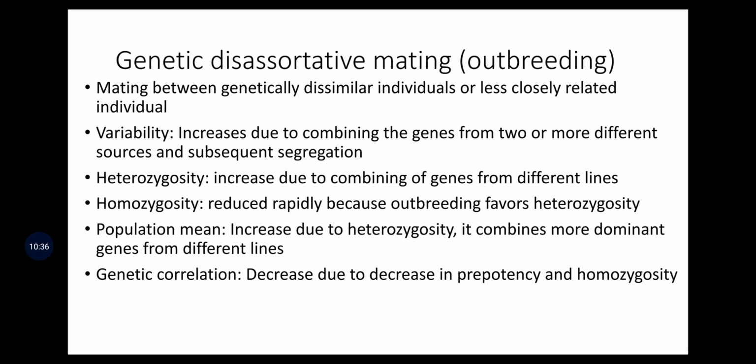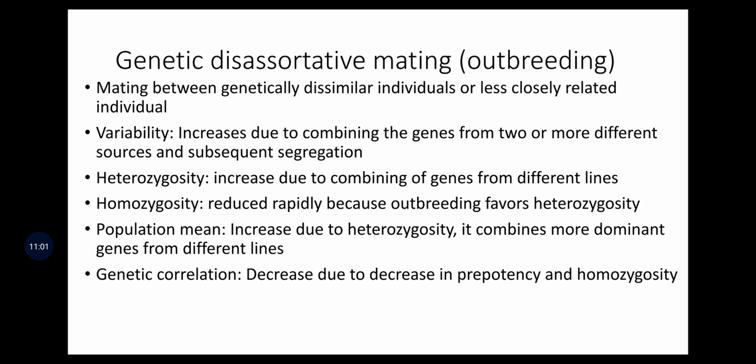Next is genetic disassortative mating. This is also called outcrossing. This is just opposite to genetic assortative mating. Here, genetically dissimilar individuals or less closely related individuals are crossed. So what are the genetic consequences? Variability increases due to combining the genes from two or more different sources and subsequent segregation.